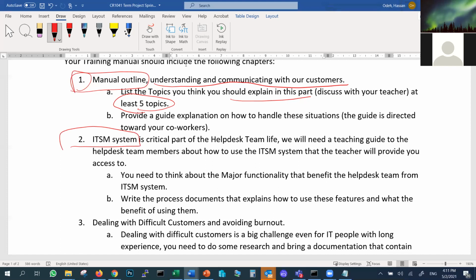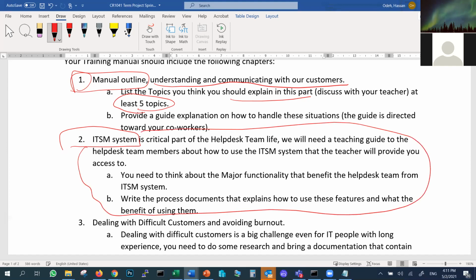I will give you the system next week and I will give you a lab. You go execute that lab in your own time. You will access the system, create a ticket, play with the ticket, see how the ticket is created, updated, and closed. I want you to create a how-to for that. How to create a ticket. Assume again that you are writing it so that when Sarah comes tomorrow, you give her this document and explain how she can create a ticket.